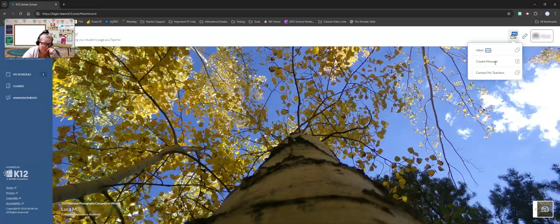If you're not sure who you need to email, or you don't want to have to type in the email addresses, you can just select contact my teachers, and I believe a list comes up where you'll be able to select your teachers and send an email directly there.